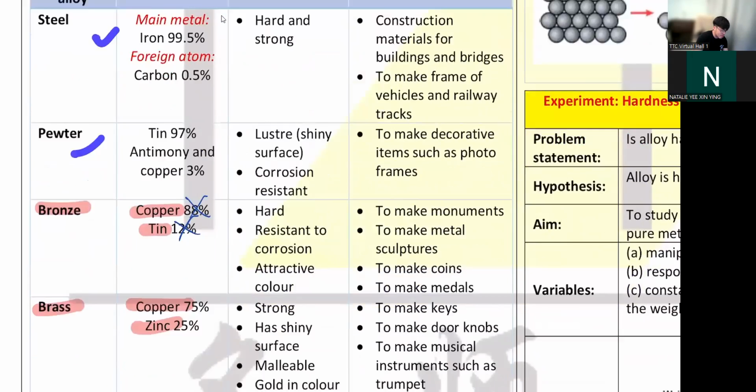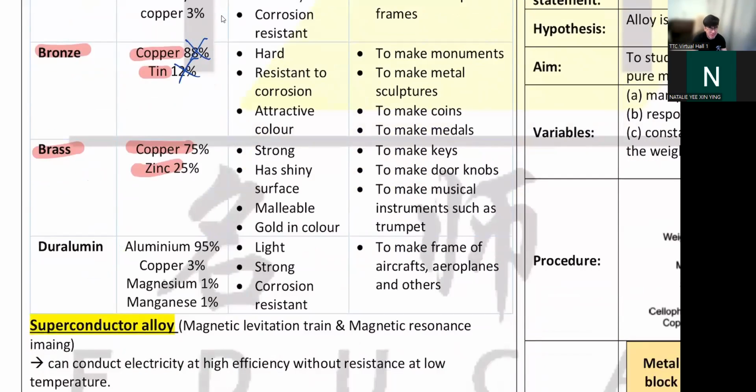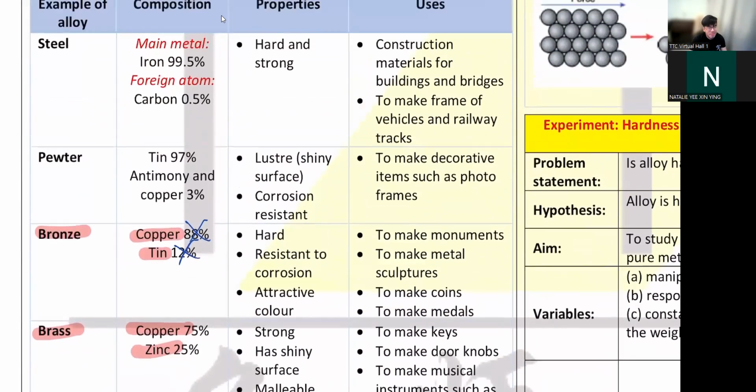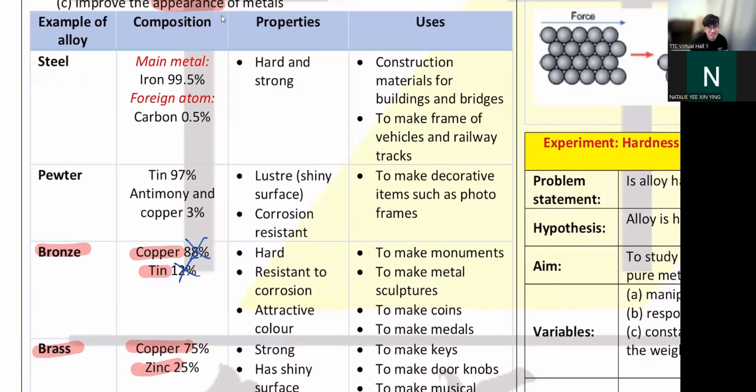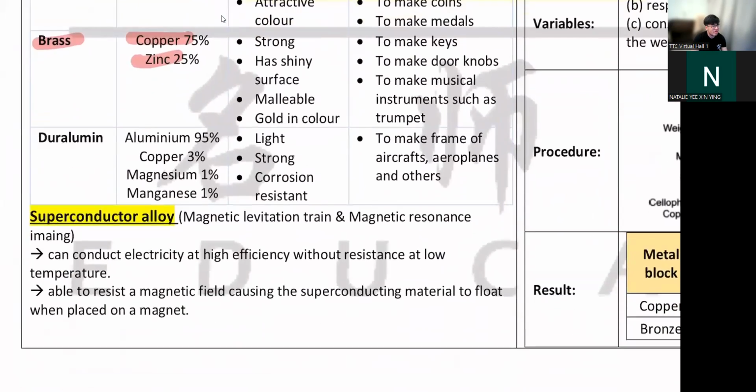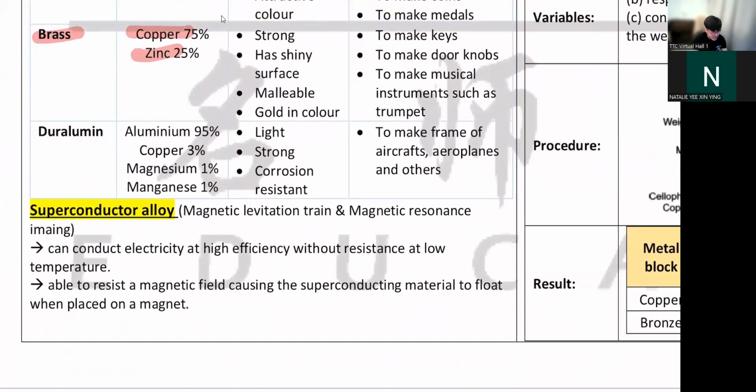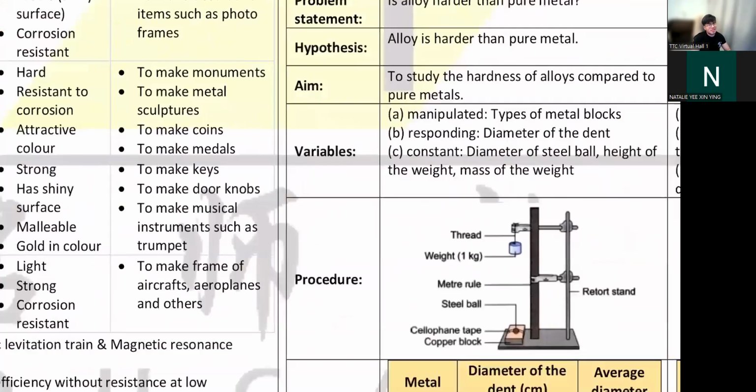The rest of it, I'm not saying that they are not important. It's just that they are not as common as bronze and brass. Maybe you need to know about steel. What is steel? Steel is your 钢, the steel you use to build your house. This is made from iron and a little bit of carbon. This is to make them hard and strong. And of course duralumin you use it to build planes, because it is an aluminium alloy. That's all. Pretty much that's it.